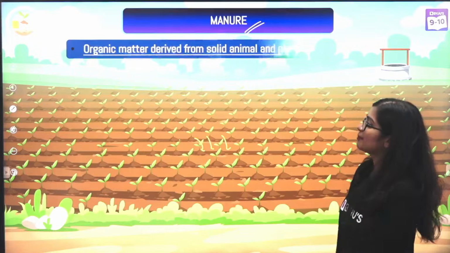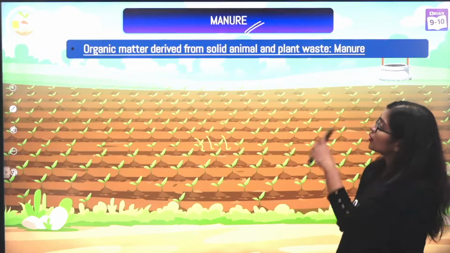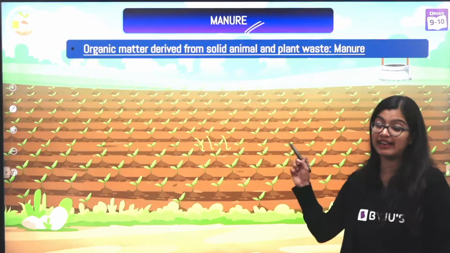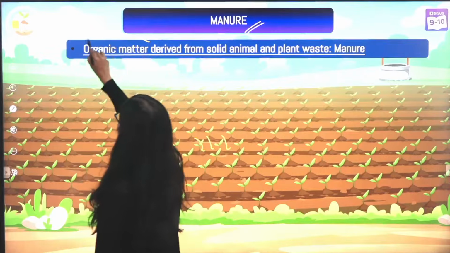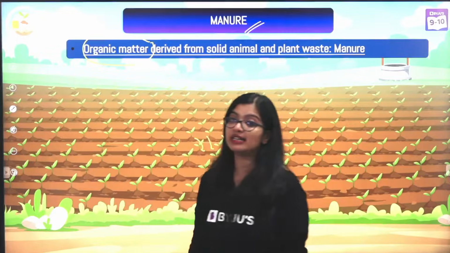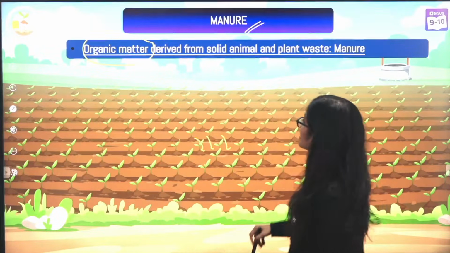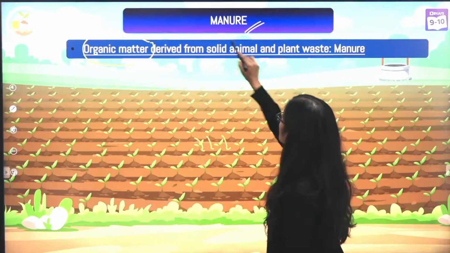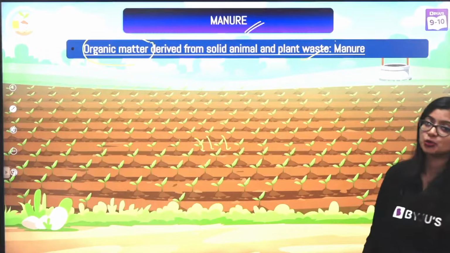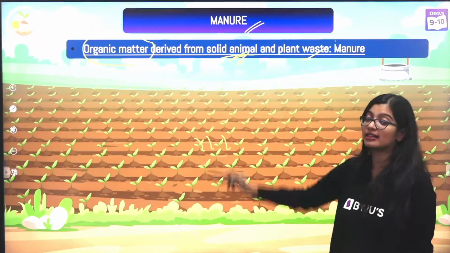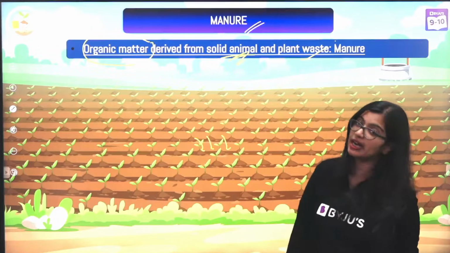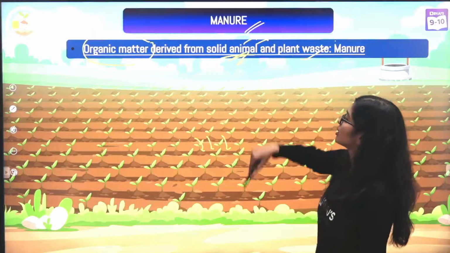Now we can add manure. Now what is manure? The definition's on the screen. You can write it down or take a screenshot. It is nothing but organic matter, which means that this is derived from living organisms. And we see that this is derived from solid animal and plant waste. So mainly if you see solid animal wastes like the feces or urine, they'll all be rich in nitrogen, right?